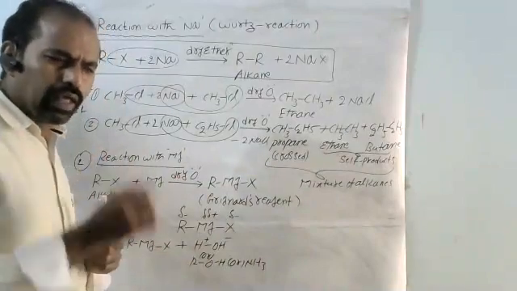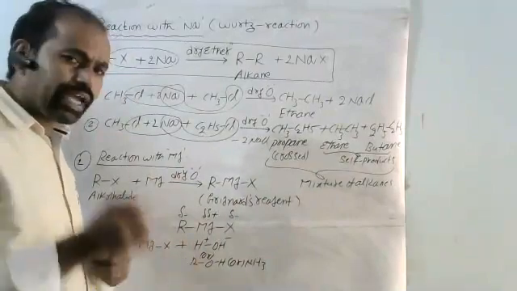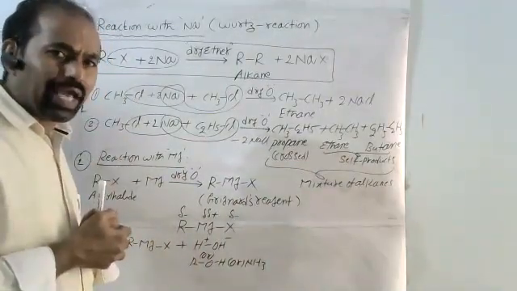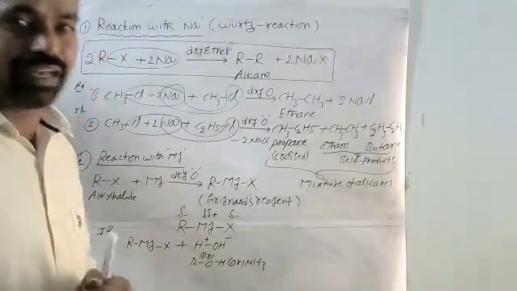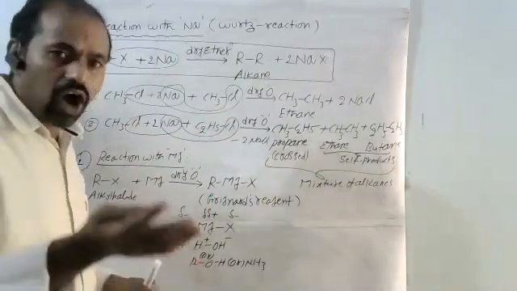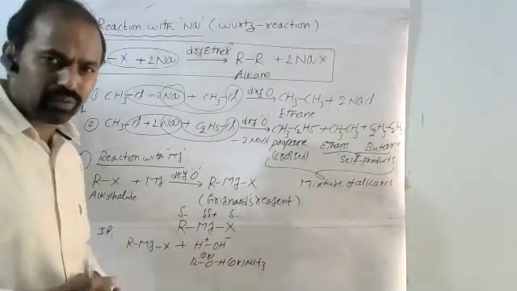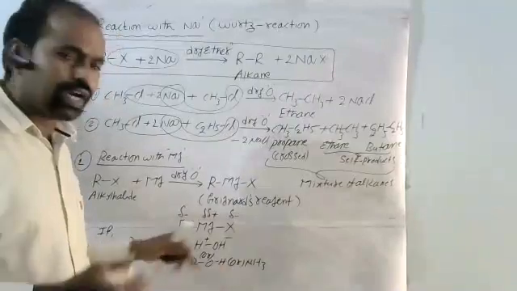Otherwise, one more thing, where the hydrogen is bonded with more electronegative atoms, like oxygen, like nitrogen. See here, hydrogen bonded with nitrogen. Here hydrogen bonded with oxygen.